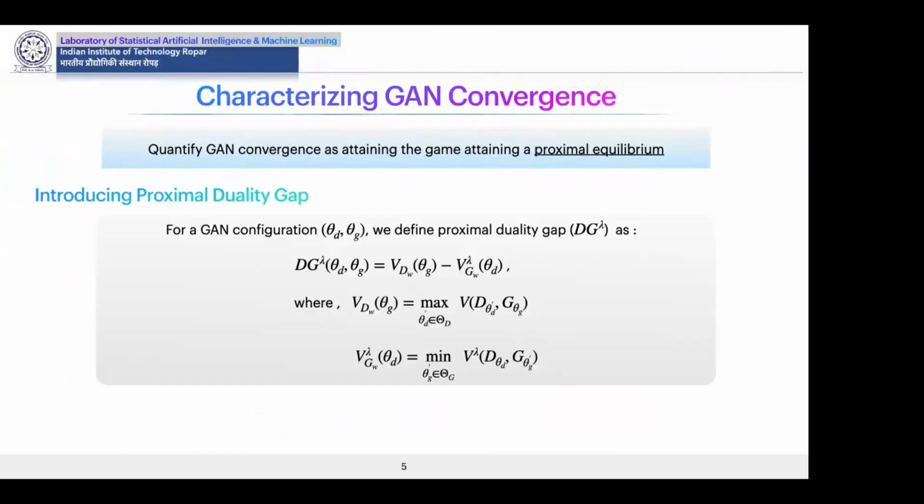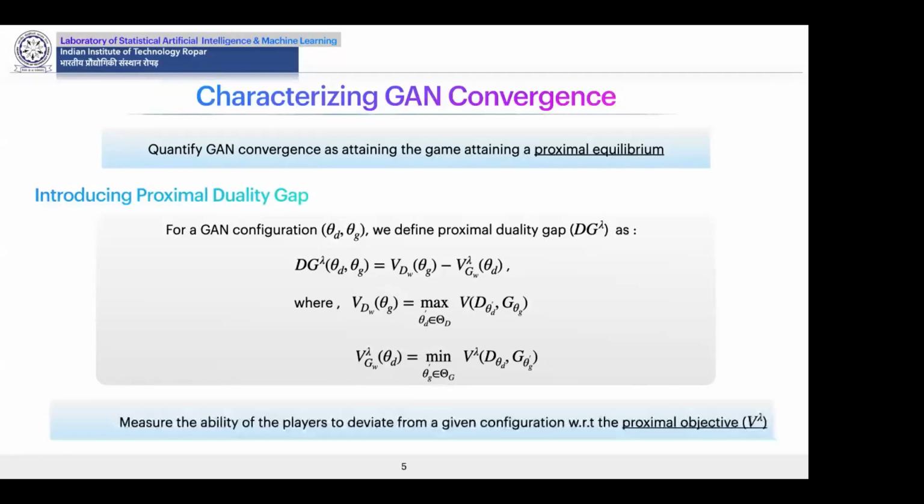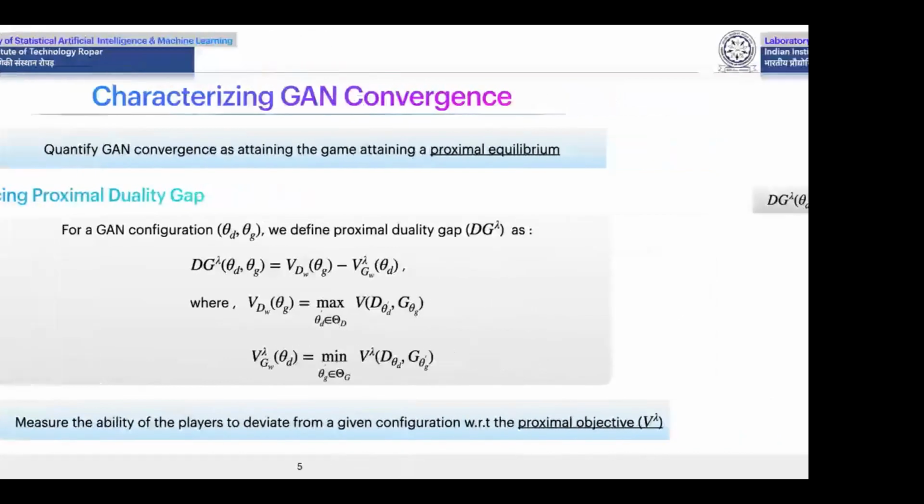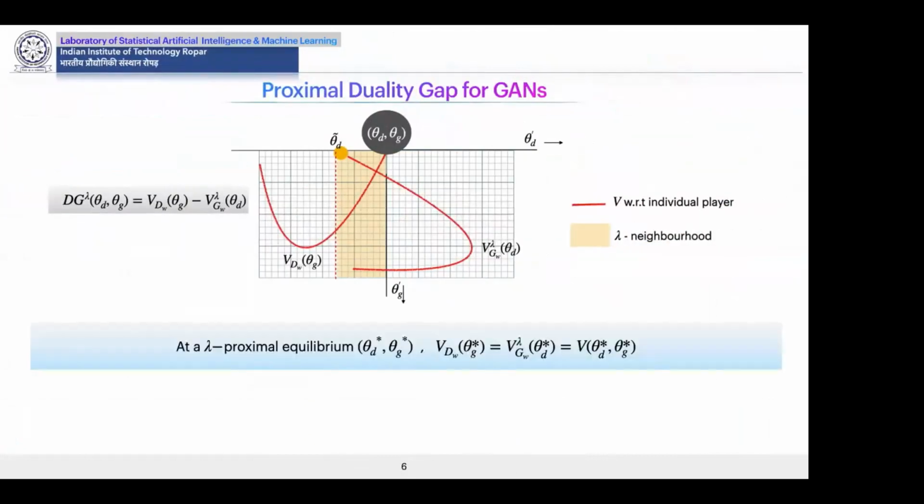To do so, we introduce the notion of proximal duality gap. For a given GAN configuration, we define the proximal duality gap dg lambda as the difference between the maximum value of the objective function V with respect to the discriminator and the minimum value of the proximal objective V lambda with respect to the generator. Intuitively, dg lambda measures the ability of the players to deviate from a given configuration with respect to the proximal objective. When the GAN game converges to a proximal equilibrium, none of the players have the incentive to further deviate from it with respect to the proximal objective. Thus, dg lambda at a proximal equilibrium would be 0, and this helps quantify GAN convergence.